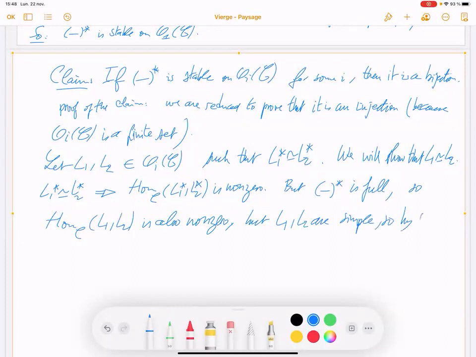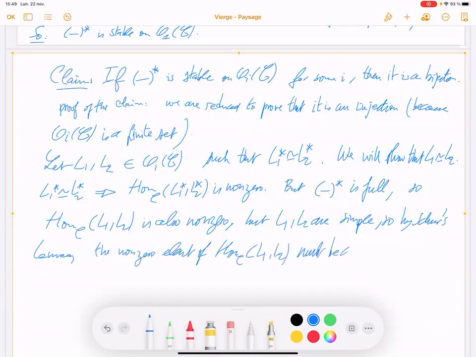So by Schur's lemma, the non-zero element of Hom(L1, L2) must be an isomorphism.